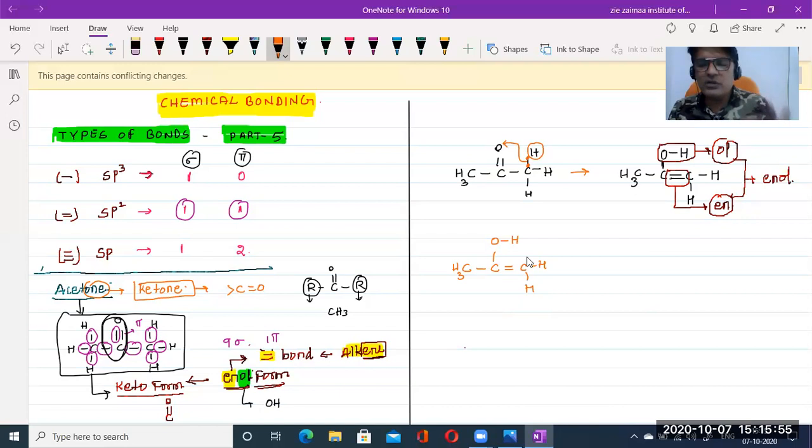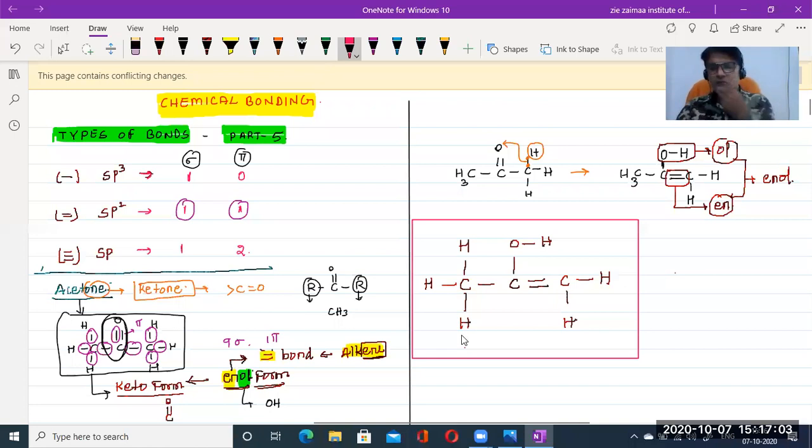Then only it will be stable, isn't it? See this carbon. I will try to draw a little bit larger, then you can understand well. Okay, yes, better. So this is the structure clearly.